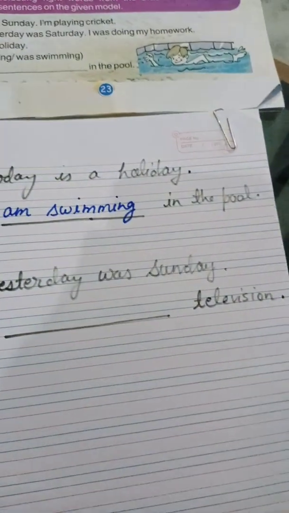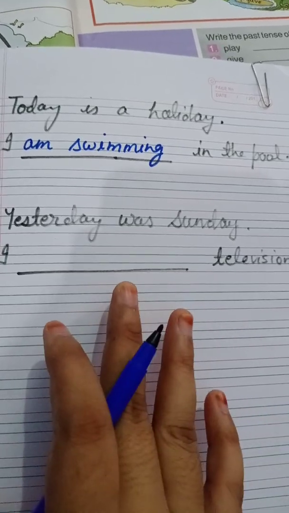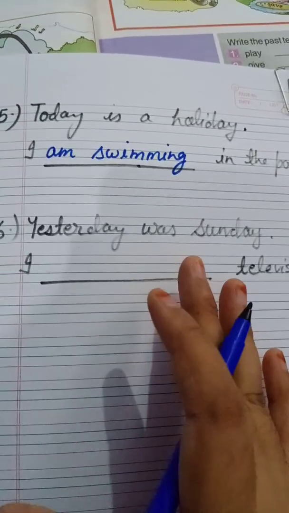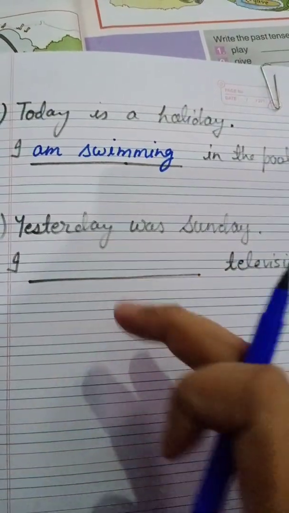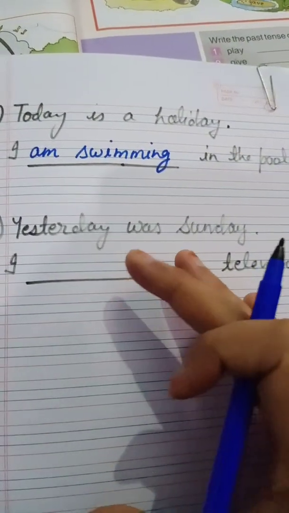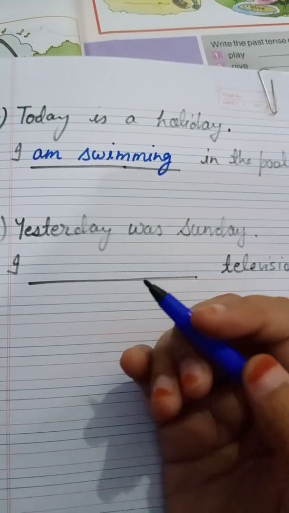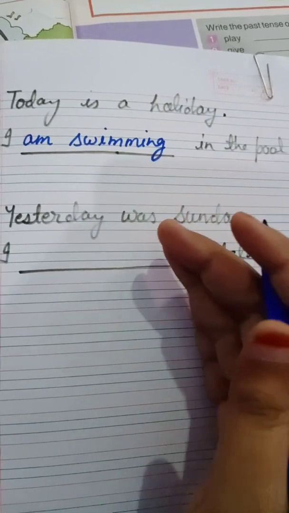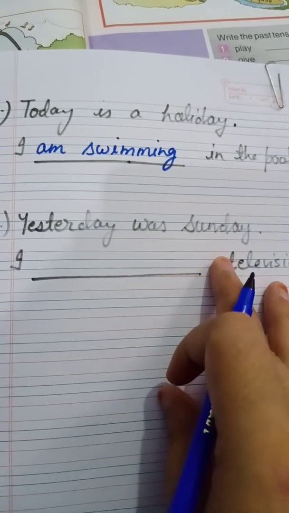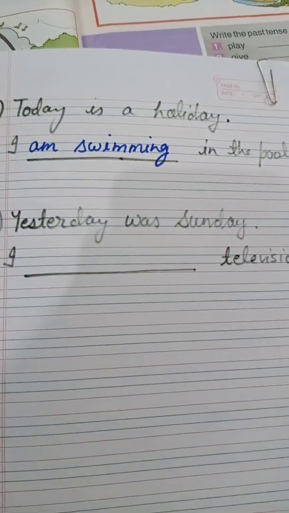So what is the next sentence? I dash television. Here two options are given: I am watching or I was watching. You just have to learn the tables which I have told you in a previous lecture. We use am if the work is going on in present time, or in today's time.